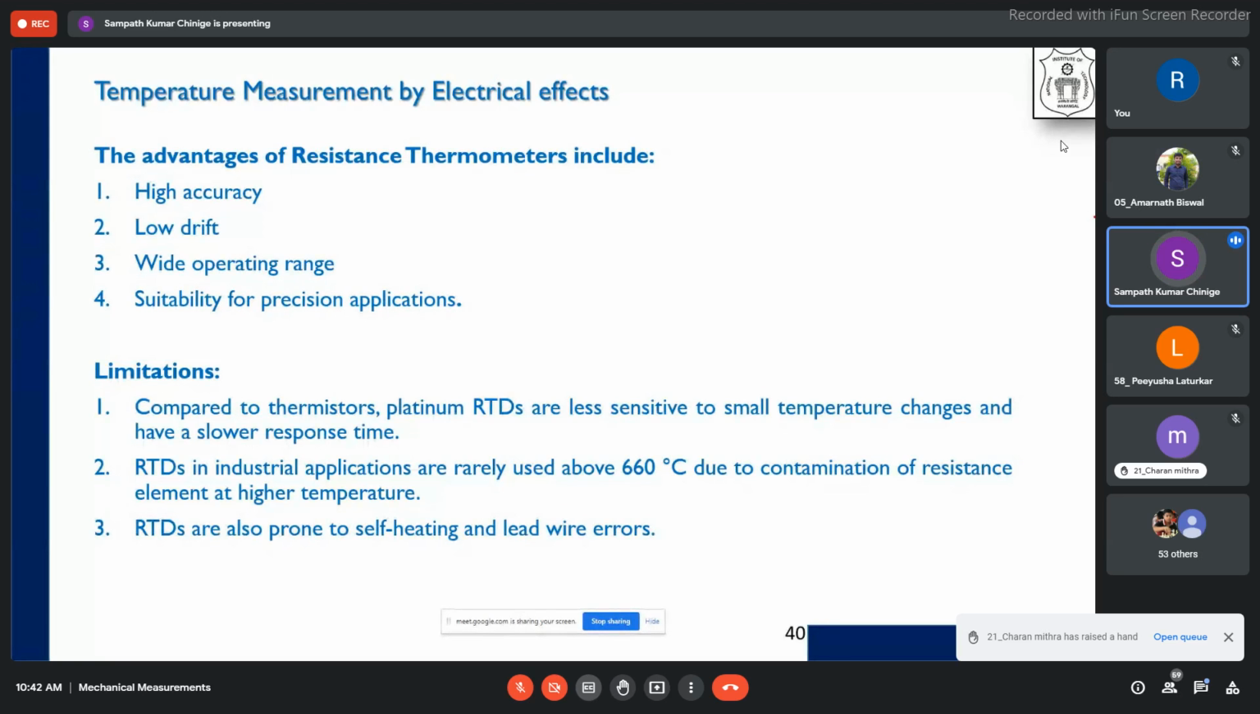Suppose we connect another wire of the same resistance from here to there, and in between we keep a galvanometer to measure the current. So obviously we will be able to find out what the self-heating is, whatever the temperature is, and from that we will be able to find out the error that is induced due to self-heating, and that we can subtract from the measured value to get the true value.